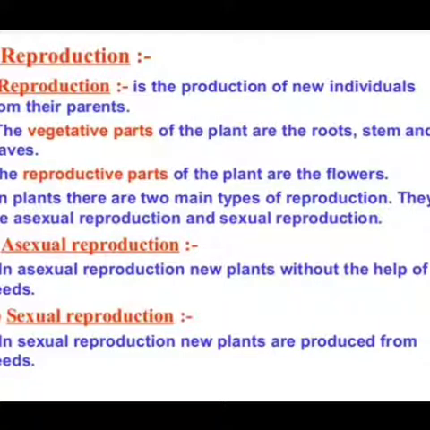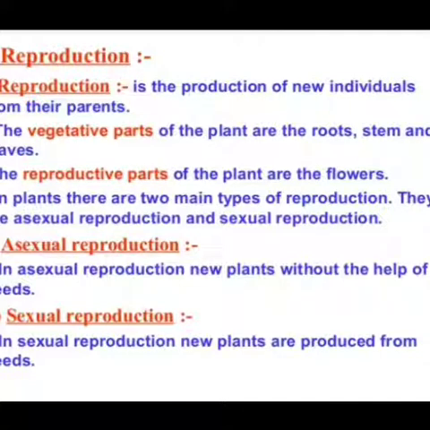As the chapter name is reproduction in plants, we are going to study about reproduction in plants in detail. Firstly, we should know what is reproduction. Reproduction is the method in which new individuals are produced from their parents. The vegetative parts of the plants are root, stem and leaf. The reproductive parts are the flowers. In plants, basically there are two types of reproduction. Number one is asexual reproduction, second is sexual reproduction.